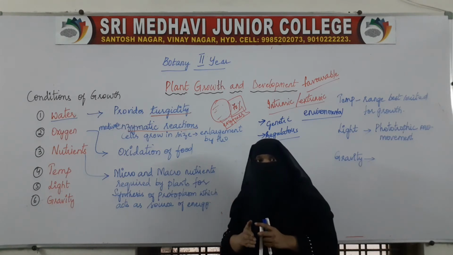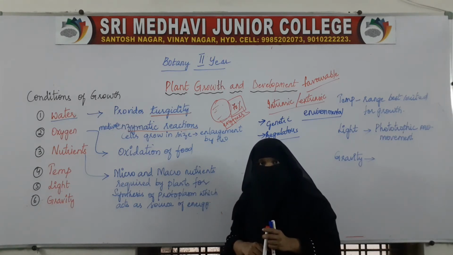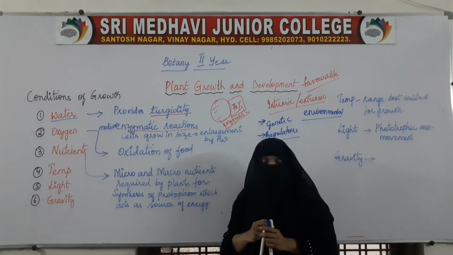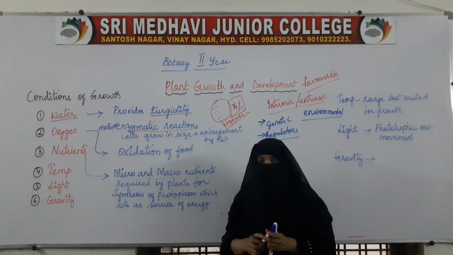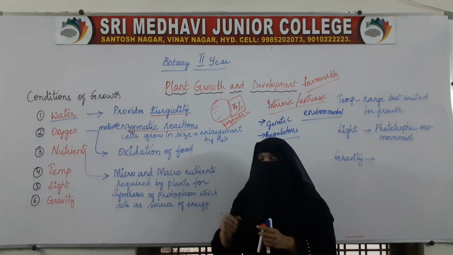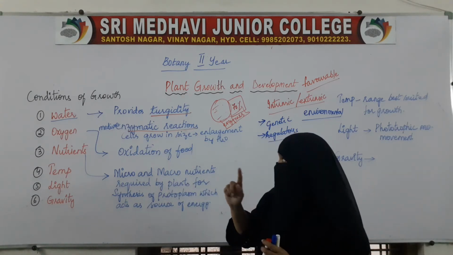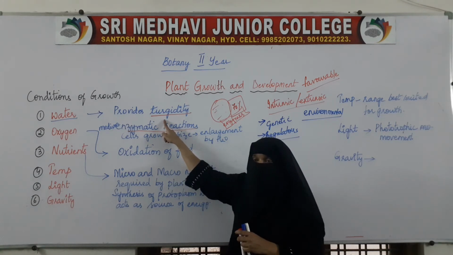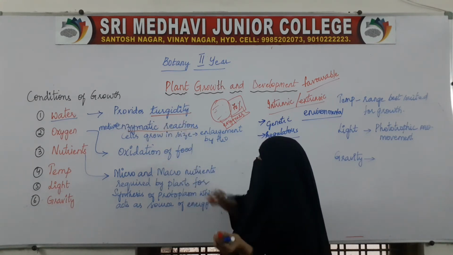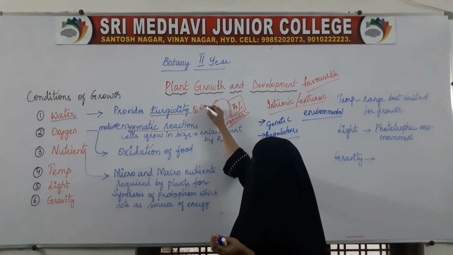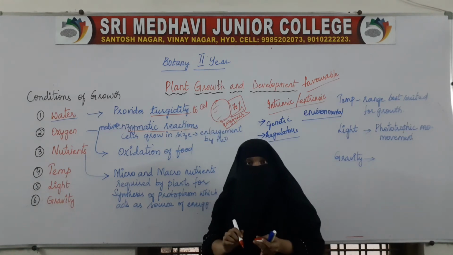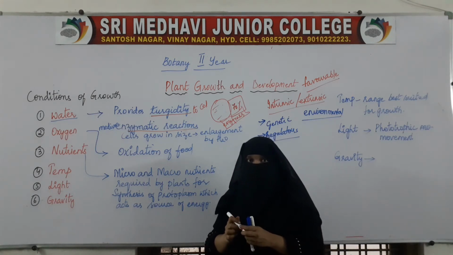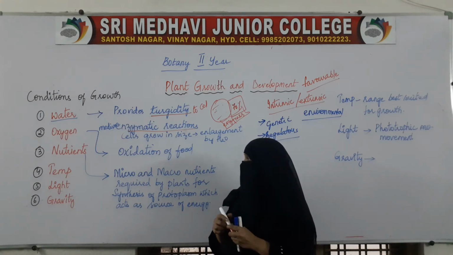If there is less water, cytoplasmic content will be less. Less cytoplasmic content means the enzymatic reactions will not be proper, so the growth of the plant will not be proper. So, water is essential first to provide turgidity to the cell, then it provides a medium for enzymatic reactions in the cytoplasm.